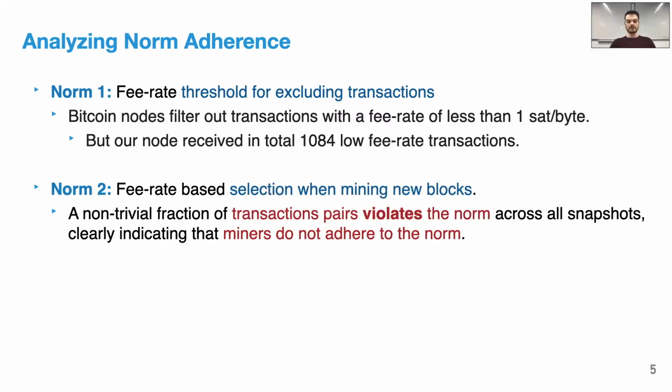Now, about the second norm, we checked if the transaction fee rate is the primary or the sole determining factor in transaction ordering. We sampled 30 snapshots of our mempool to check for transaction pairs where one transaction was issued earlier and has a higher fee rate than the other, but was committed later than the other, which is a clear sign of violation. We found that a non-trivial fraction of transaction pairs violates this norm across all snapshots, clearly indicating that miners do not adhere to the norm.